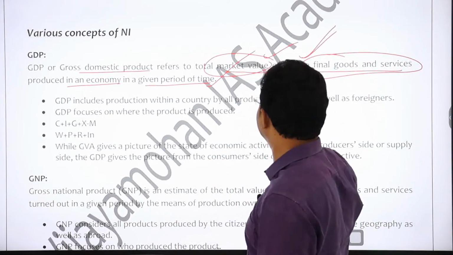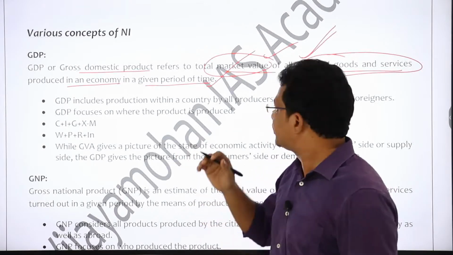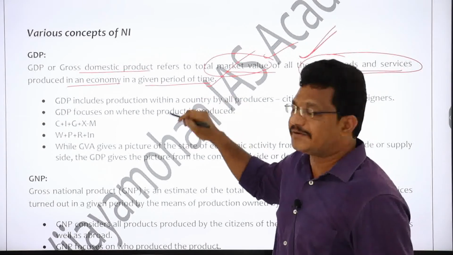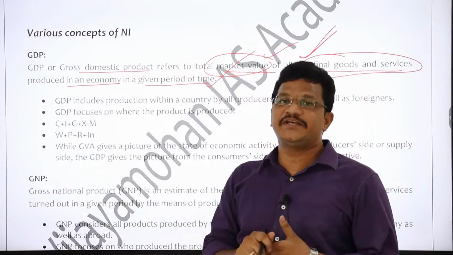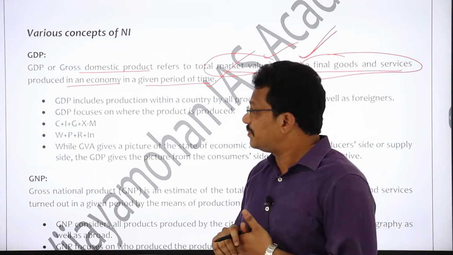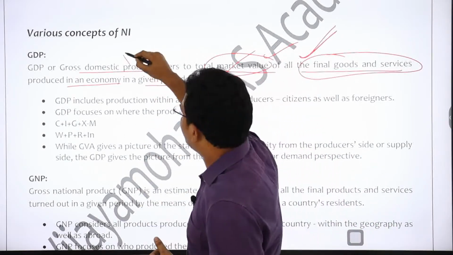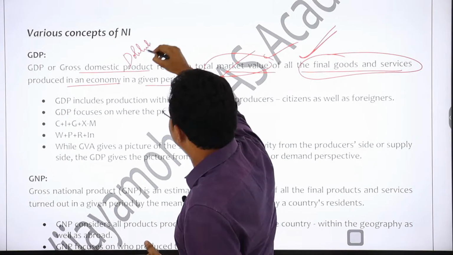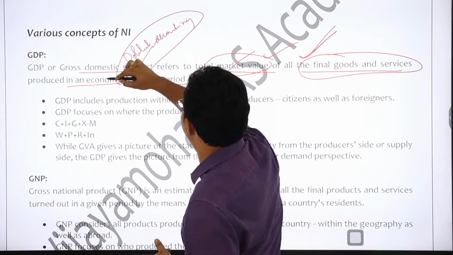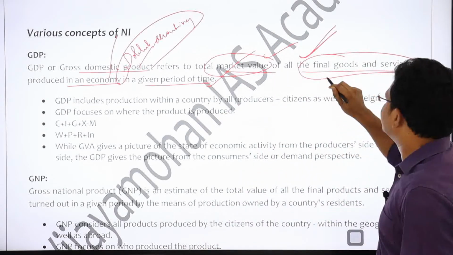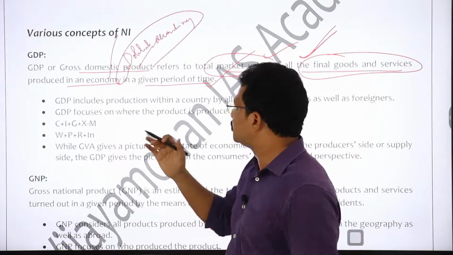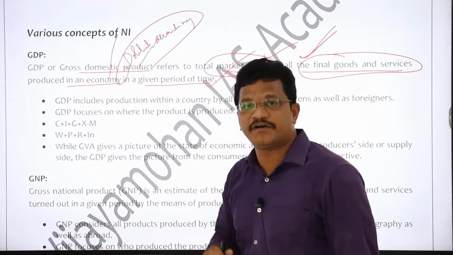So you have to take the value of the final goods and services rather than the intermediary goods. If you take the intermediary goods into account, then there is a possibility of double accounting. So to avoid this, you need to take into account only the value of final goods and services produced in an economy in a given period of time, right?